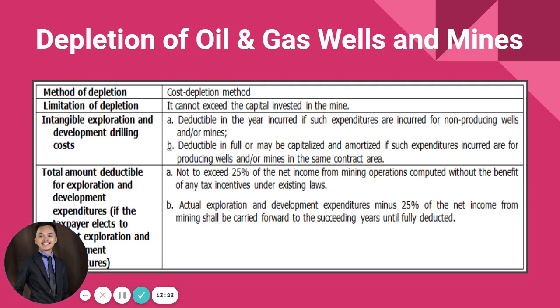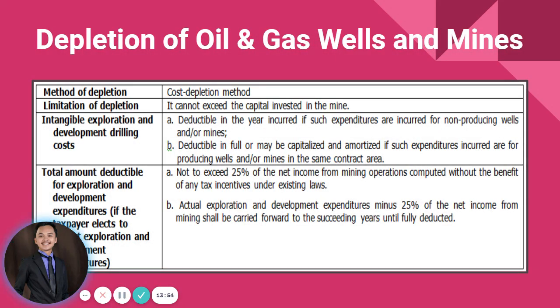But when it is a producing well, or the mines, the wasting asset, having enough minerals yet to be extracted, it can be deductible in full or maybe capitalized and amortized if such expenditures incurred are for producing wells or mines.